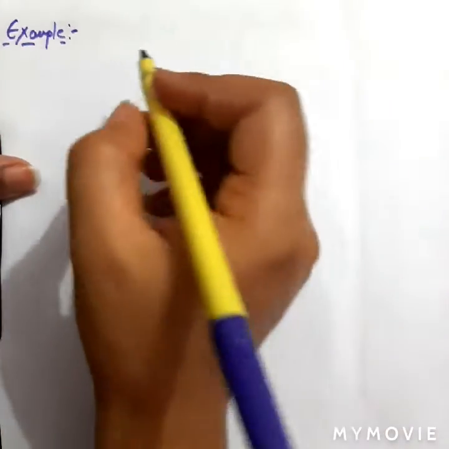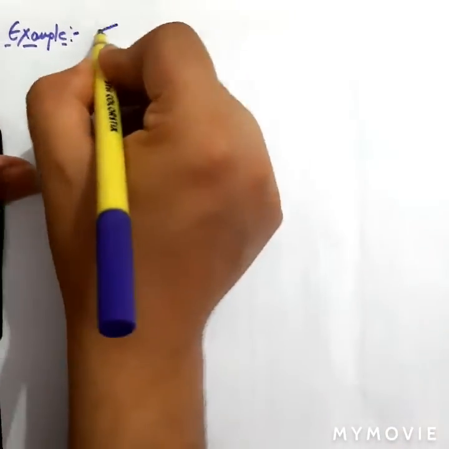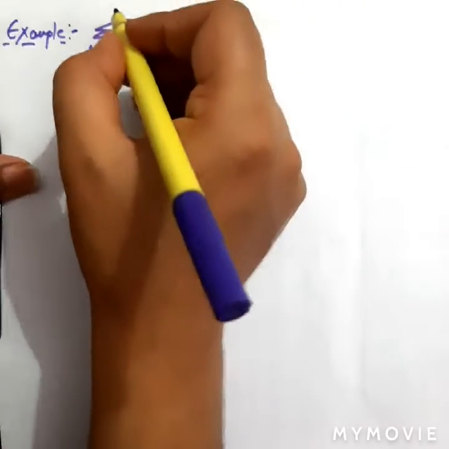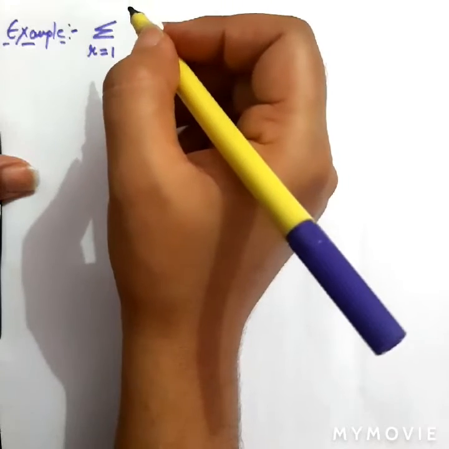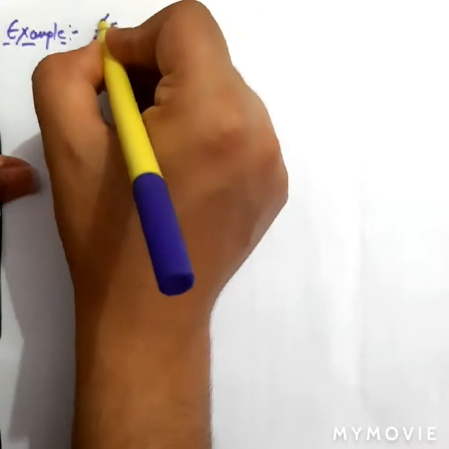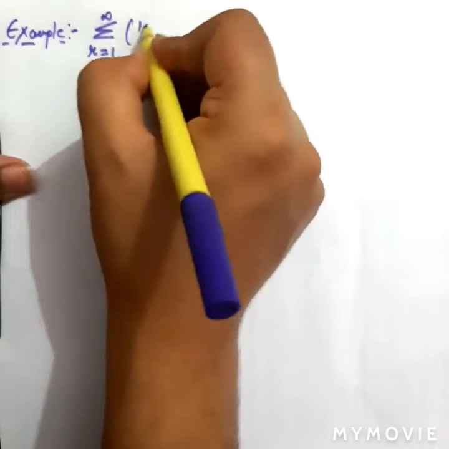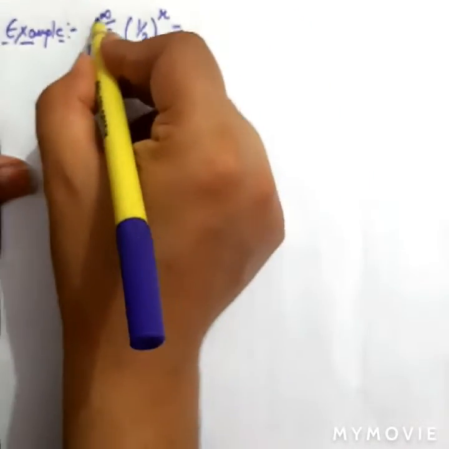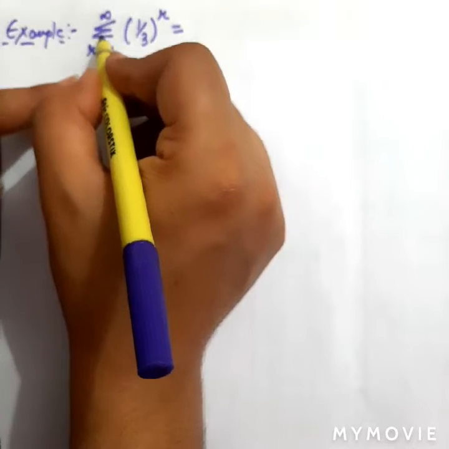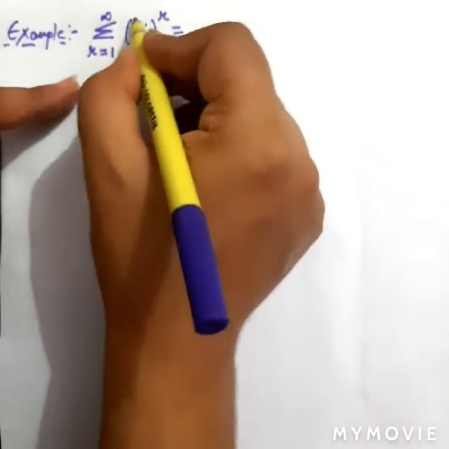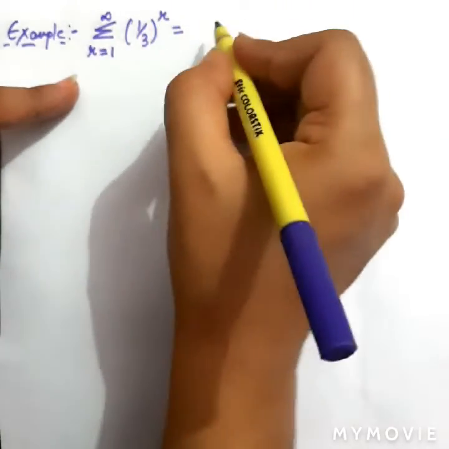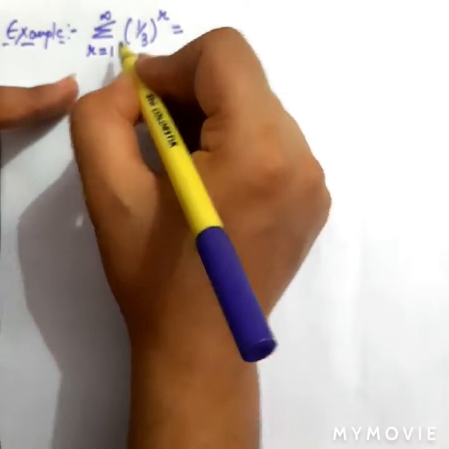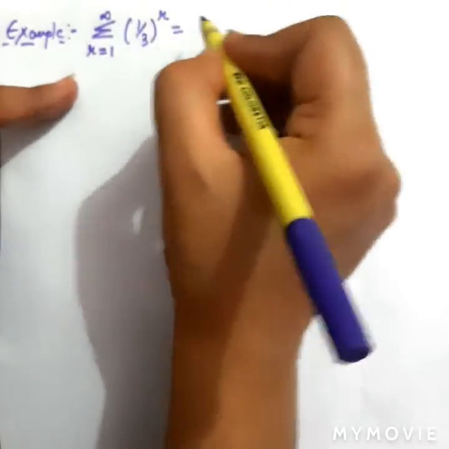Okay, let us take an example of a geometric series. Let it be represented by the summation of r moving from 1 to infinity of 1 upon 3 raised to power r. And how we can write this, I told you in my previous video: the meaning of this summation or sigma is addition of these terms. How can we add these terms? By putting the value of r from 1 to infinity, we will write these terms.